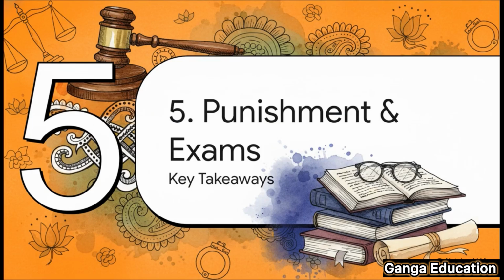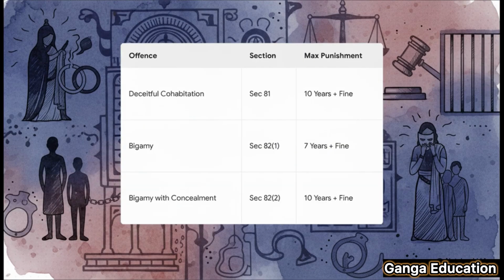All right, let's shift gears and focus on the brass tacks for your exams. We're going to consolidate the punishments and talk about how to tackle these sections in your papers. This table right here is your ultimate cheat sheet for revision, so let's lock it in. For deceitful cohabitation under Section 81, it's a hefty punishment of up to 10 years plus a fine. For simple bigamy, Section 82.1, that's up to 7 years. But add that element of concealment under 82.2 and the punishment jumps right back up to 10 years plus a fine. See the pattern?